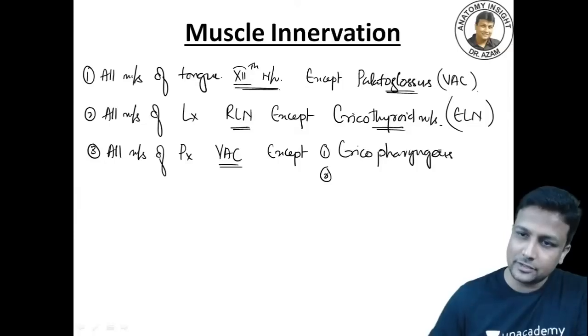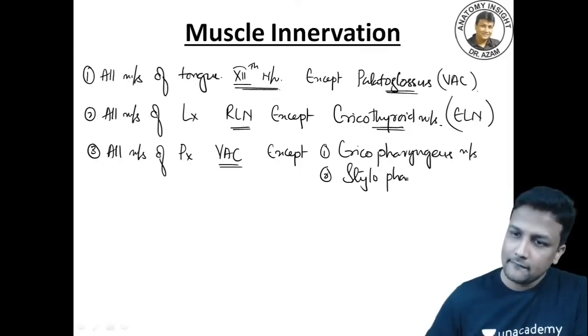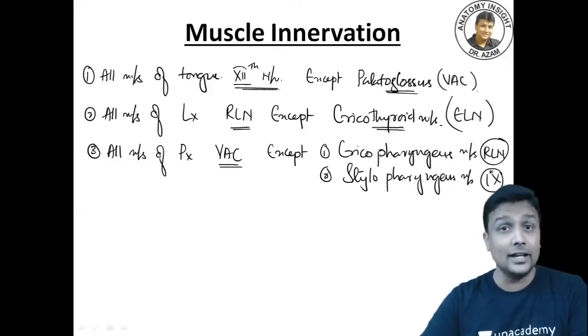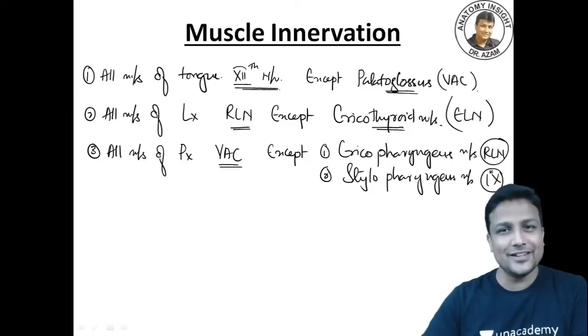One is the cricopharyngeus muscle, and another one will be the stylopharyngeus muscle, guys. Out of that, my dear friends, the cricopharyngeus muscle will again be taken care of by the recurrent laryngeal nerve only, but stylopharyngeus is supplied by the glossopharyngeal nerve.